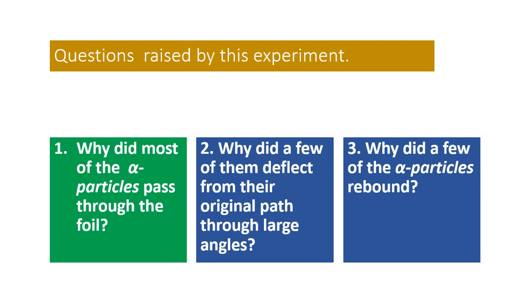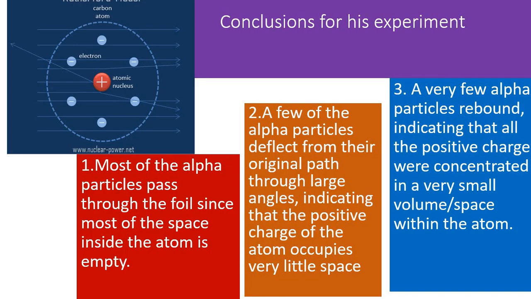Questions raised by this experiment were: why did most of the alpha particles pass through the foil? Why did a few of them deflect from their original path through large angles? Why did a few of the alpha particles rebound? Answers to these questions gave the conclusion of his experiment. Most of the alpha particles pass through the foil since most of the space inside the atom is empty.